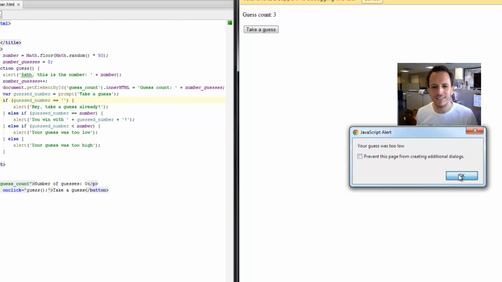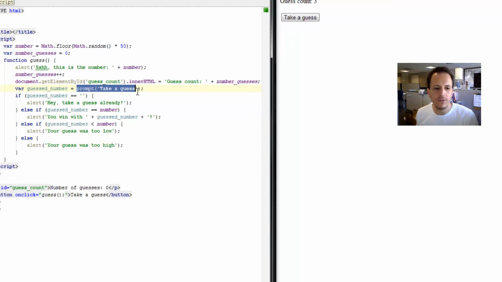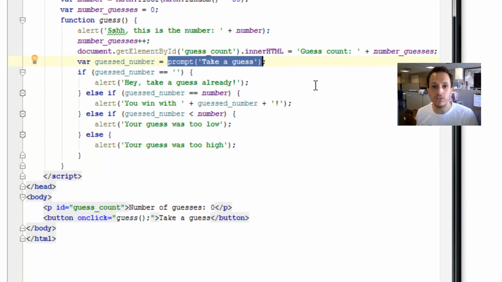It canceled the guess. The reason why it said the guess is too low is when you hit cancel, the prompt function returns a special value called null, N-U-L-L. And null means the absolutely, positively nothing value. So it doesn't mean zero, it doesn't mean empty string, it's just nothing. And so we're going to have to check for null if we want some accurate or informative alert dialogues.